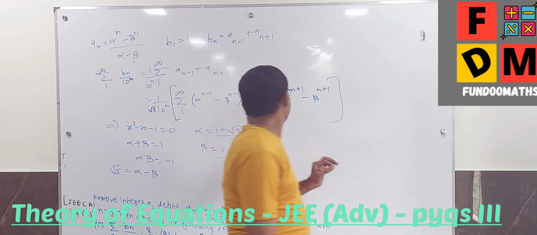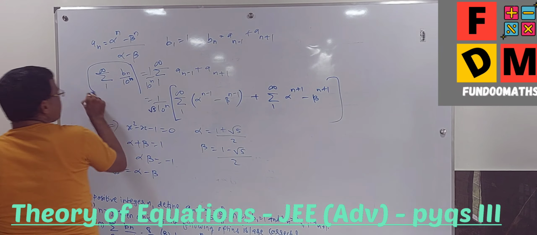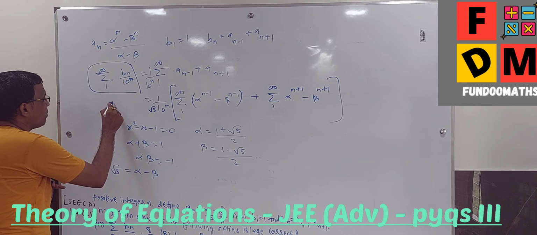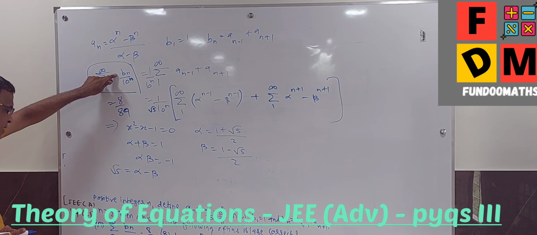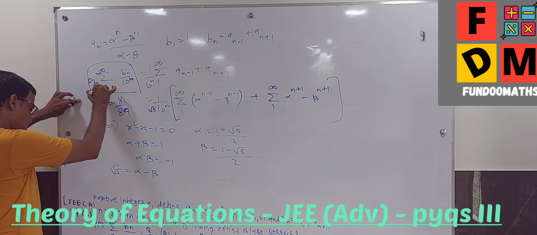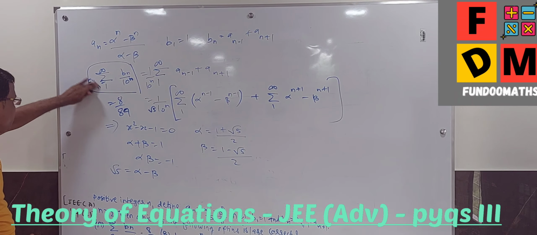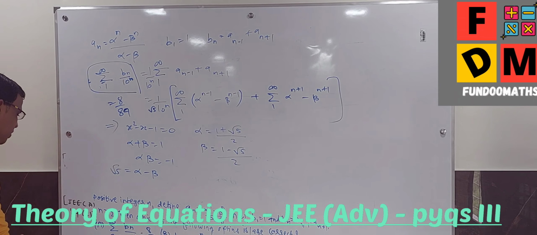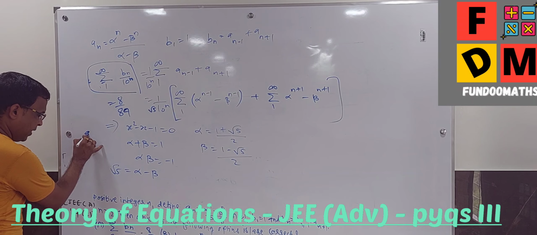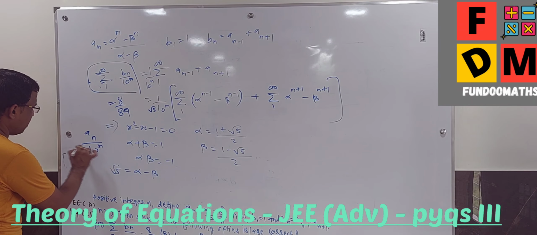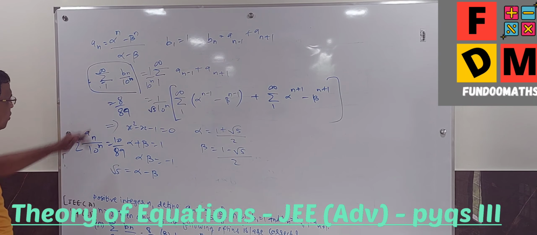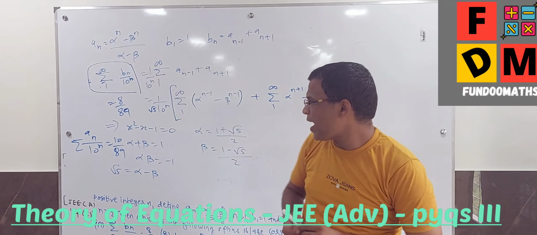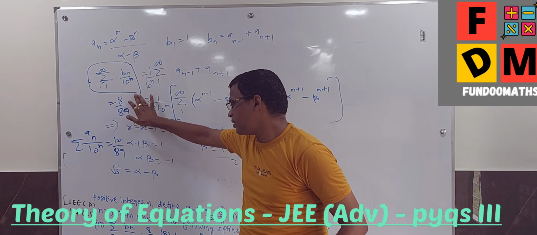One thing is clear: option A is given to be equal to 8 upon 89, and in option D they are given that the summation of an upon 10 power n is equal to 10 upon 89. Fine. So either of these will be wrong. That is for sure. Both cannot be correct at one time.